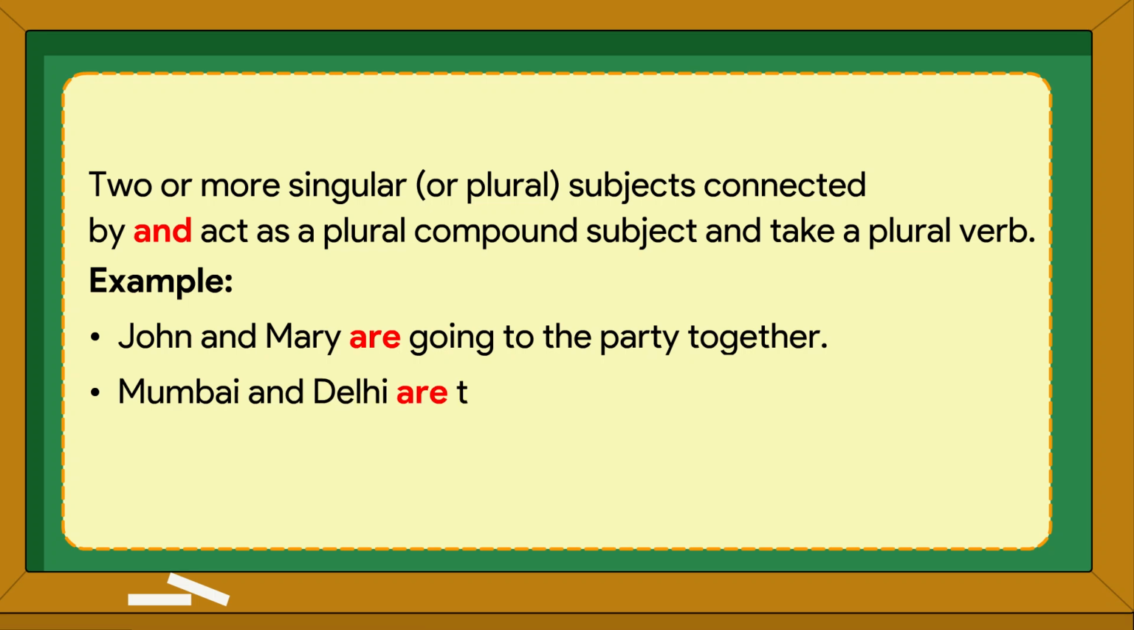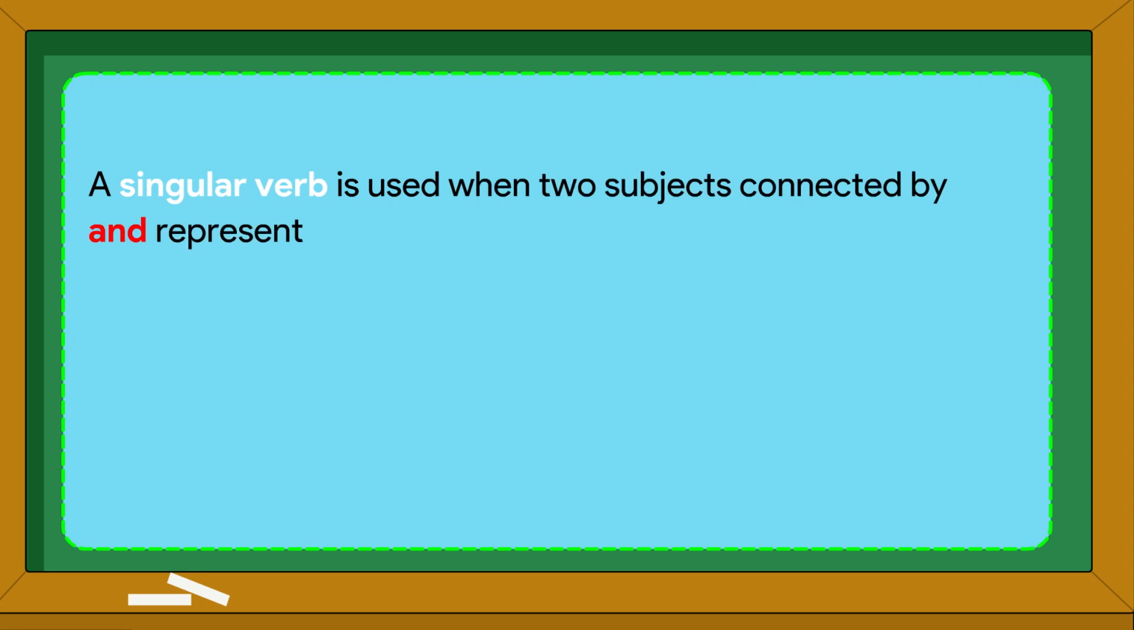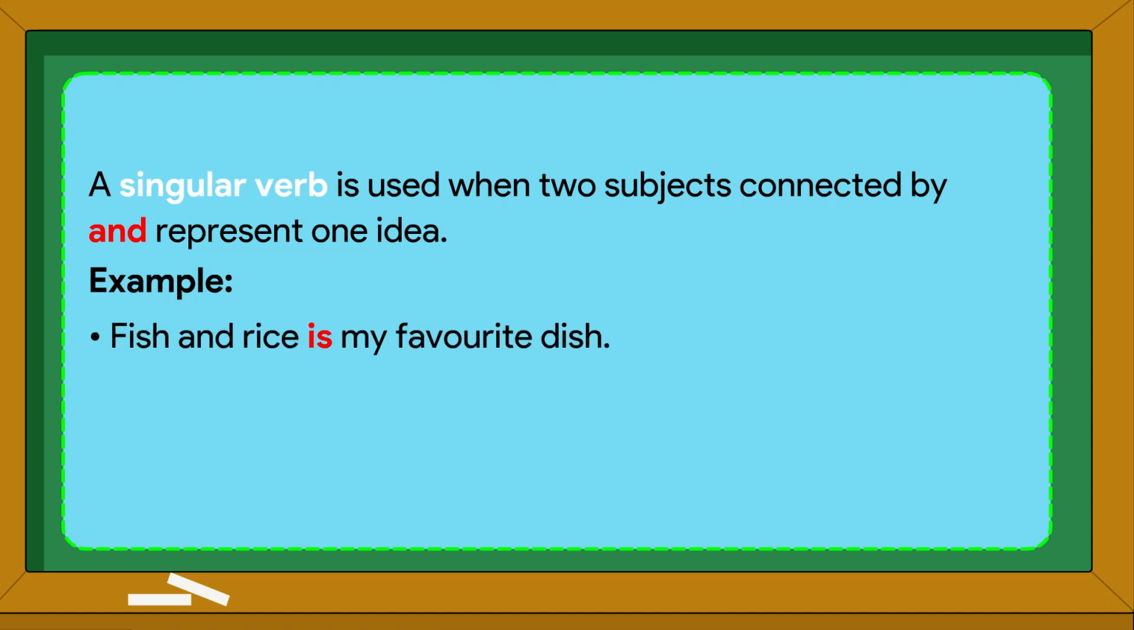Mumbai and Delhi are the two metropolitan cities of India. A singular verb is used when two subjects connected by "and" represent one idea. Example: Fish and rice is my favorite dish. The cat and the dog sits together on the floor.